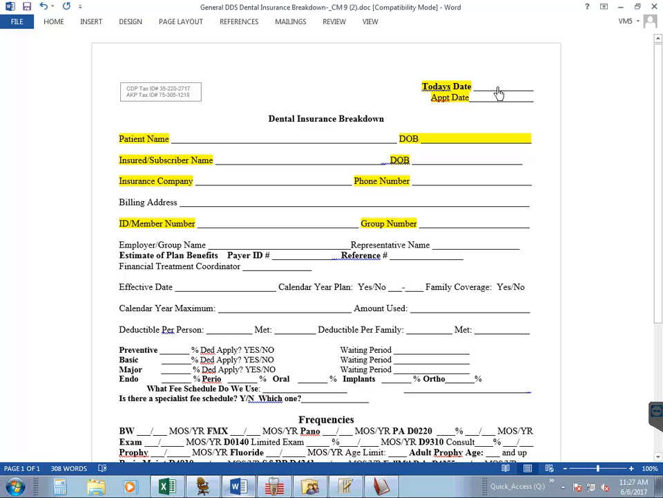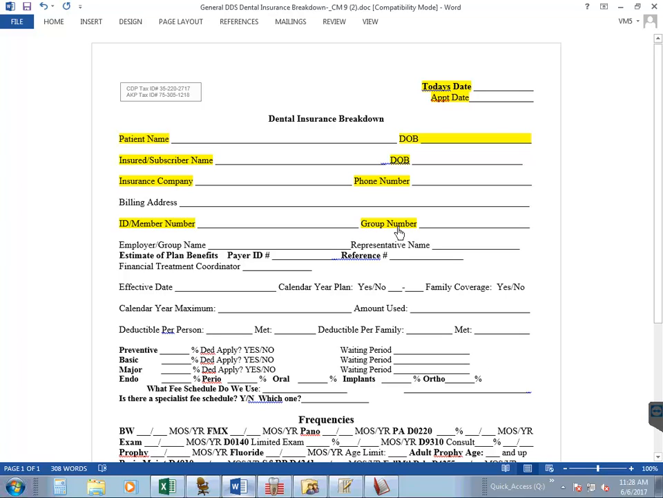So you're going to enter in today's date and the patient's appointment date. So today would be June 6, 2017, and the appointment date would be June 21st, 2017. Then we're going to come down and we're going to put Harry's name under patient name and his date of birth. Then under the subscriber, all you're going to do is put patient so that the biller knows the patient is the subscriber. Then you're going to come down and enter the insurance company name, which was Dental Select, their phone number, and the patient's ID number and group number.